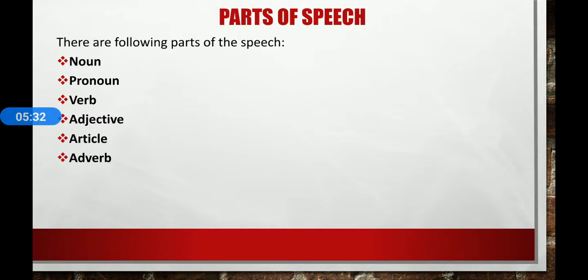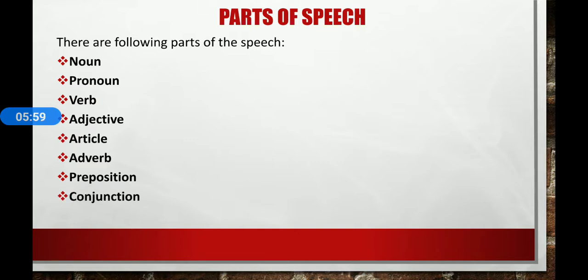For example, he jumped quickly. Here, quickly describes jumped. Quickly is an adverb. Next thing, prepositions. A word that shows the position in time or space is known as a preposition. For example, dig in. Here, in is a preposition.